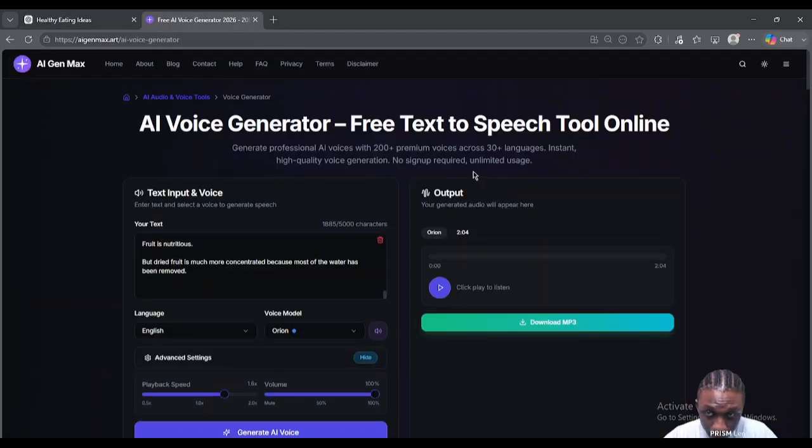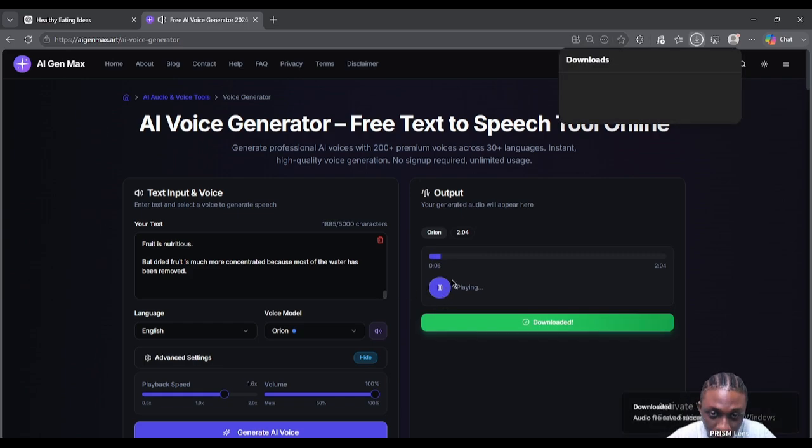So when we come here, you see that instead, look for versions with less added sugar. Pay attention to the serving size. Now consider using granola.